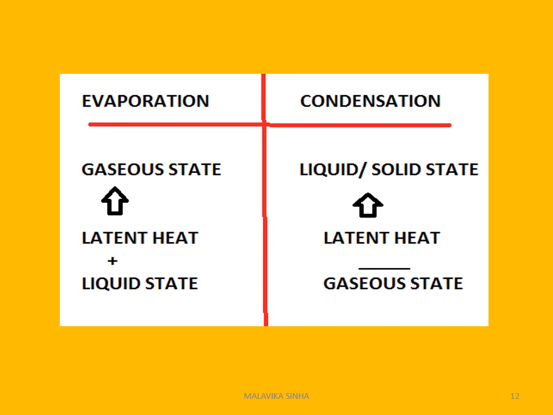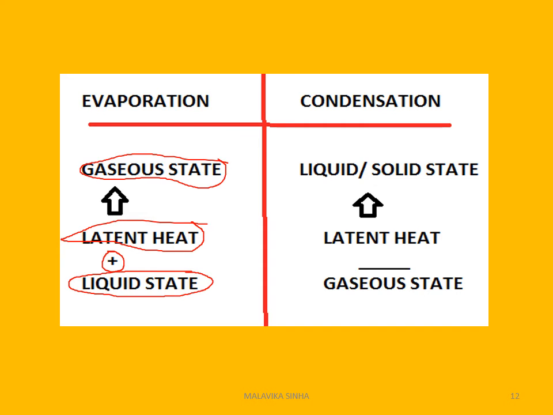Let's have a look. The liquid state of any substance absorbs latent heat and changes its form, it is converted to the gaseous form, that is known as evaporation. Normally, during scorching sun rays and due to received insolation, the surface water bodies are dried off and water evaporates. Water starts to evaporate. Better to say, water absorbs latent heat and changes its form without changing the temperature of the water. That is known as evaporation.